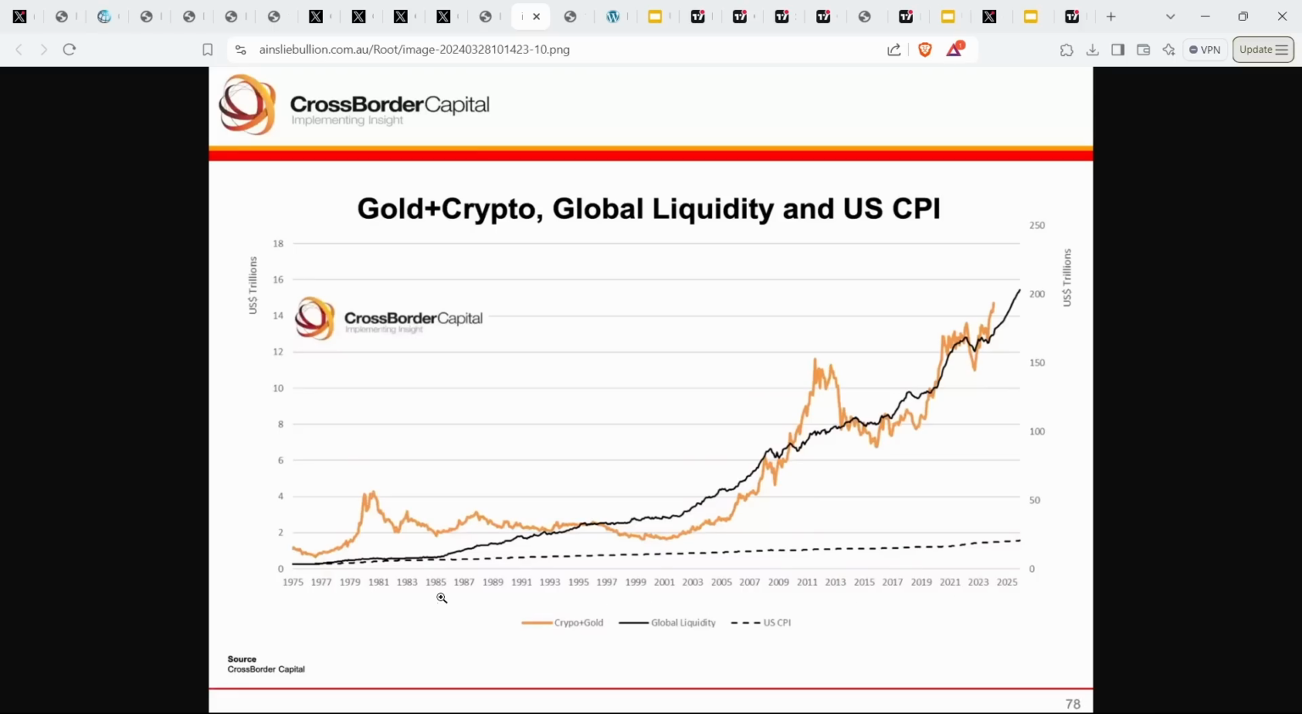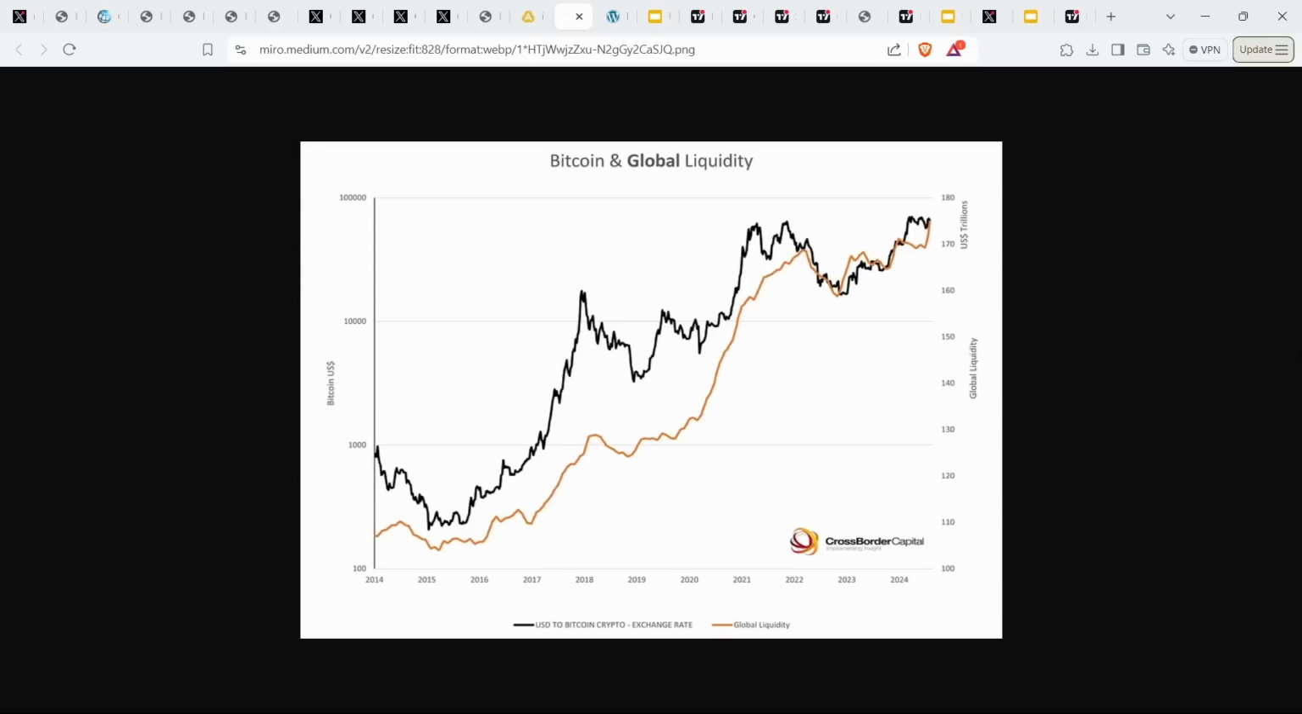And you can see on the bottom here, this dotted line is the official rate of US CPI, so the official rate of inflation. And that is the inflation rate of basically a chosen basket of goods. Whereas, the arguably true inflation rate or the true rate of debasement and the true rate of devaluing money is the global liquidity index, because that is the creation of new money. And you can see the price of gold and crypto tracks that much more closely versus the official US CPI numbers.